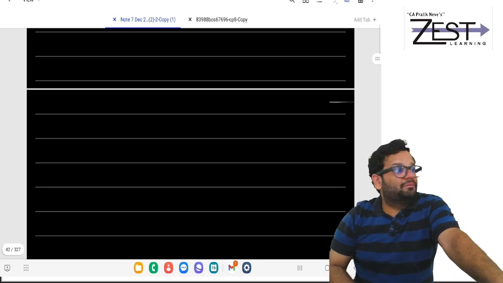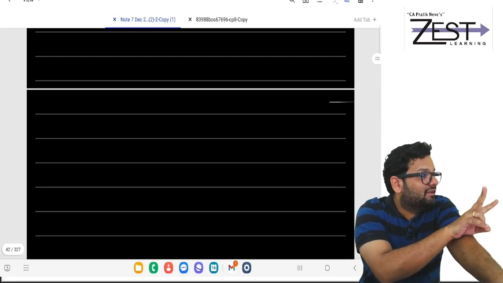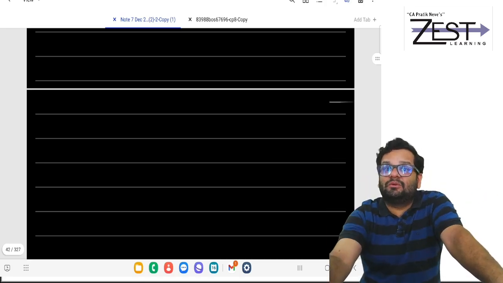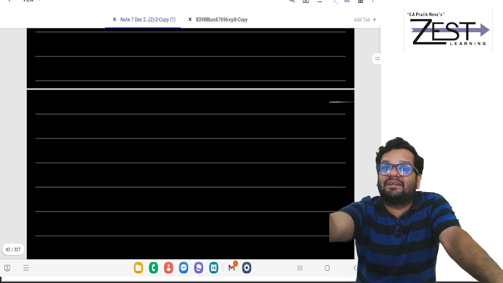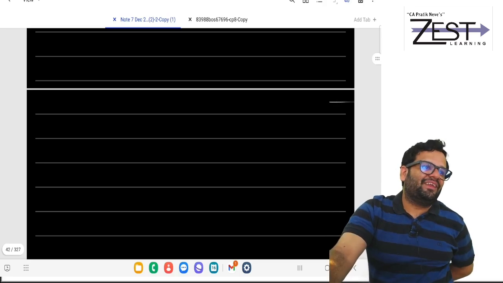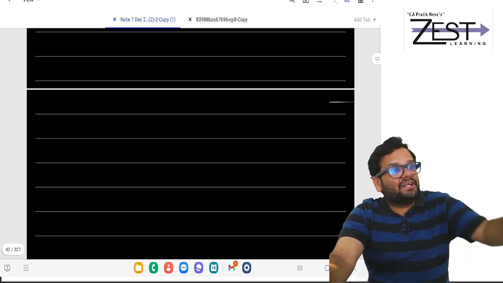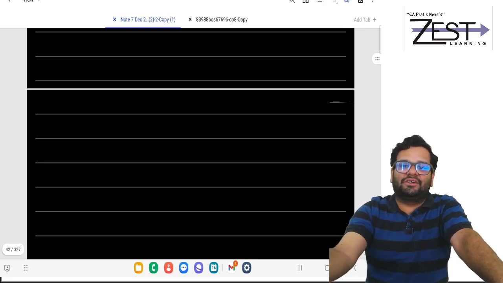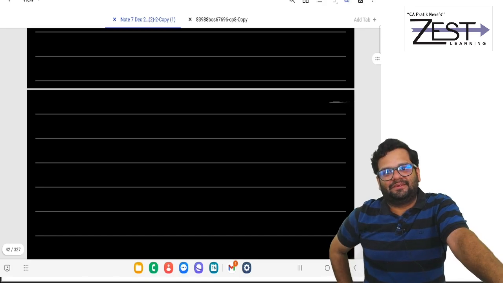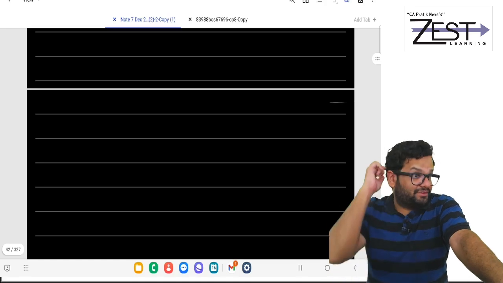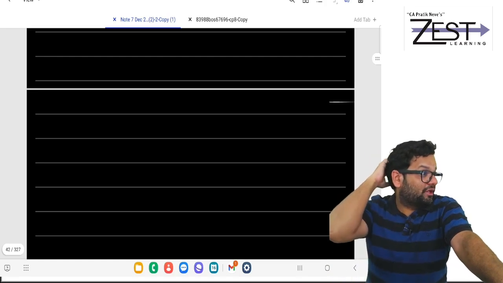Assets will be bifurcated into depreciable and other than depreciable. For depreciable, you will take WDV as per the IT Act as on the date of transfer. For other than depreciable, you will take book value, excluding the effect of revaluation. Understanding? Then, friends, one more point I want to tell you.